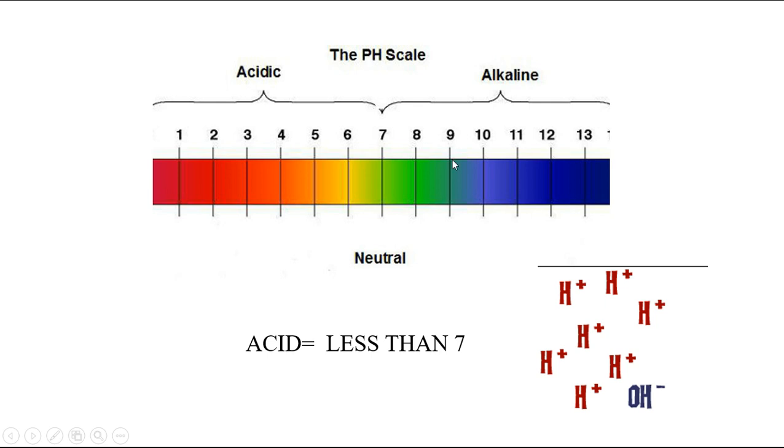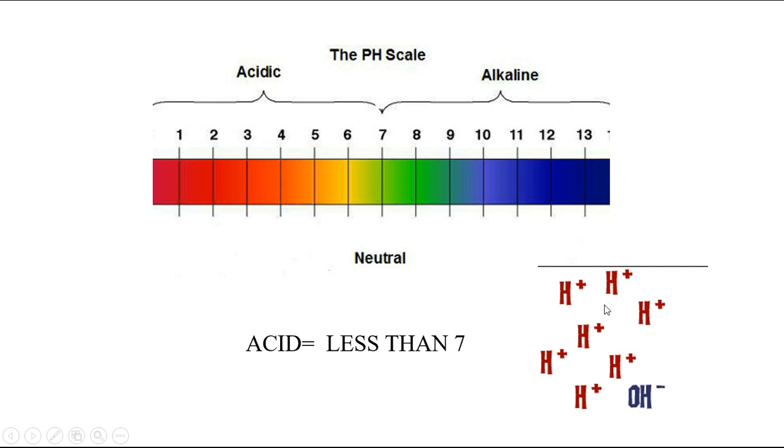Alkaline means base, which we will study. Remember, if the pH is less than 7, it is acidic. On this side the concentration of H plus ions is more. Where there are more H plus ions, there is acid, so you can say there is a presence of acid.